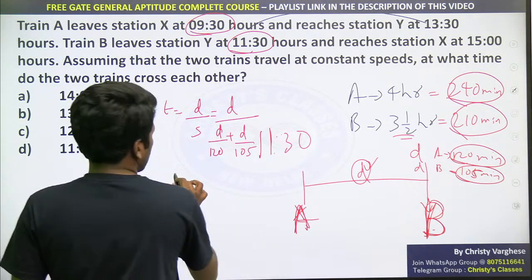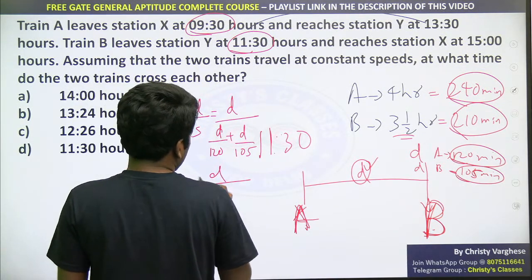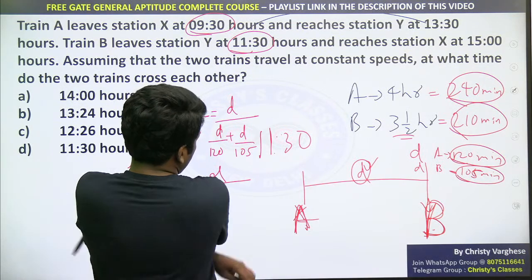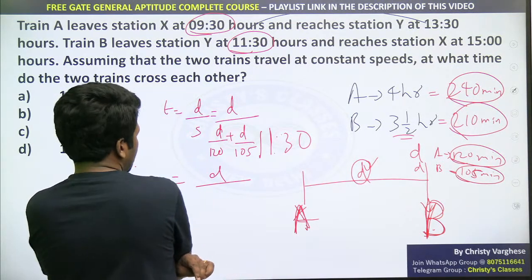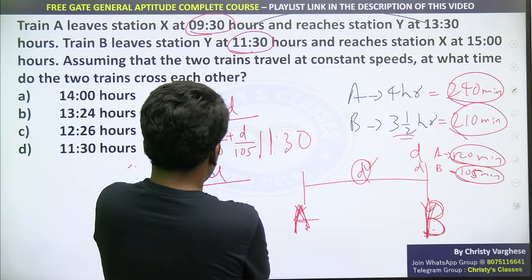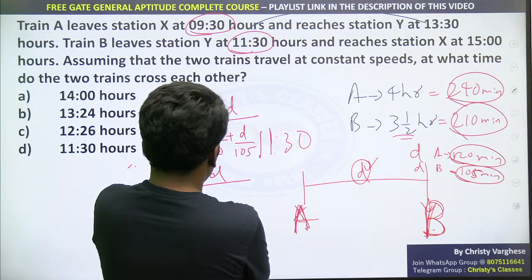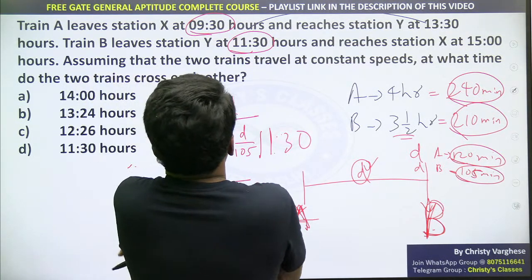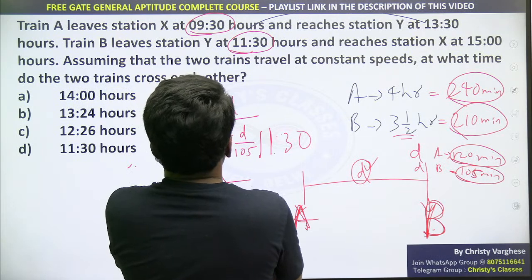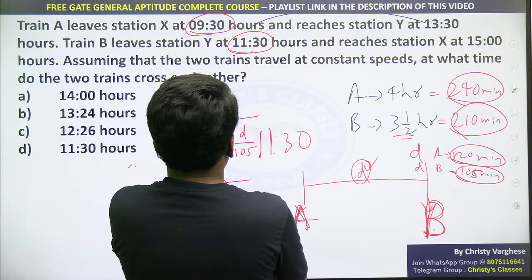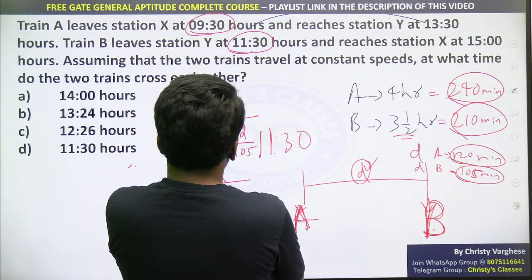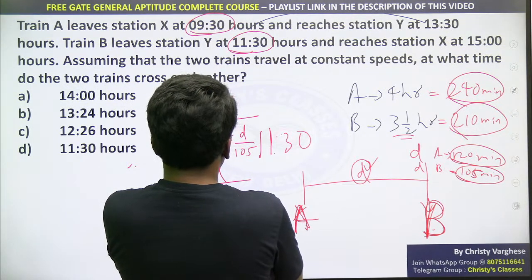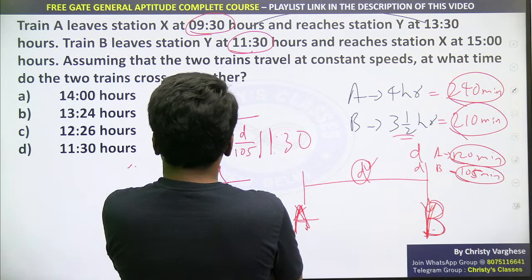Now try to solve this. Taking the LCM of 120 and 105, it will be a bigger value. Otherwise, you have to keep it in hours itself, but that will also be complicated.